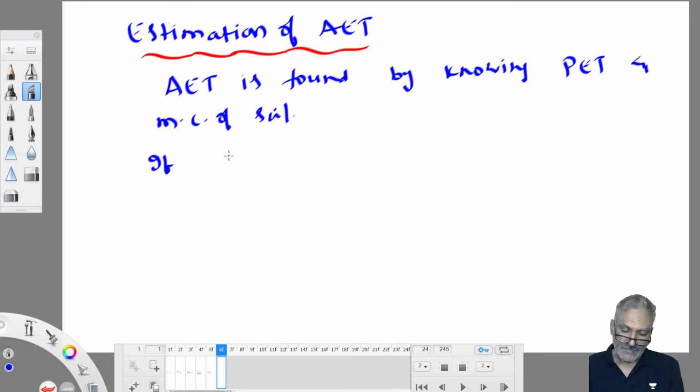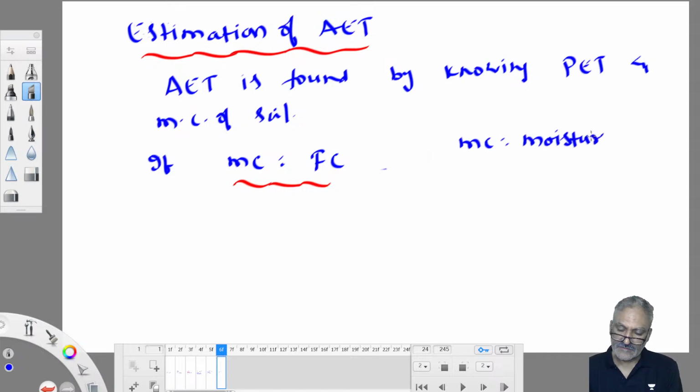If moisture content of soil is at field capacity. FC means field capacity, MC means moisture content or water content.